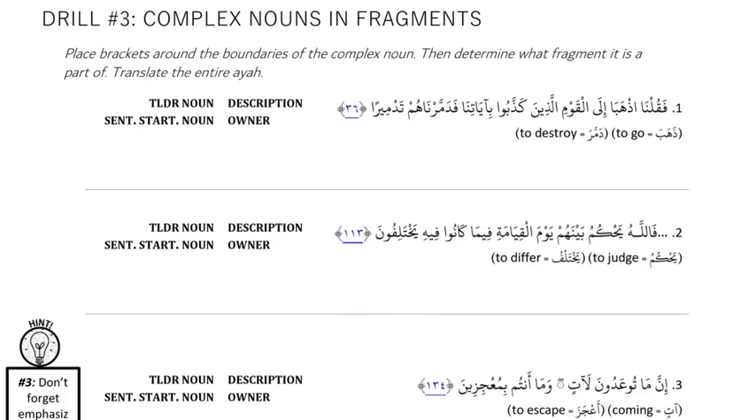Okay, let's get some practice with complex nouns in fragments. We'll start by putting brackets around the boundaries of a complex noun, and then we'll figure out what fragment it's a part of. To do that, we'll just look at the word before it. Okay, so number 1.